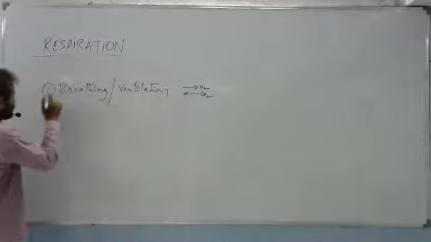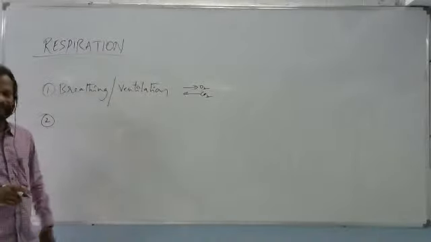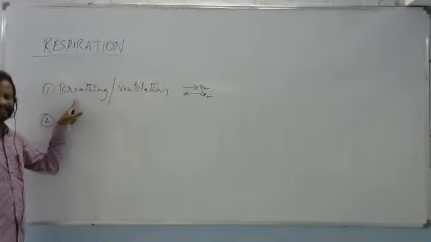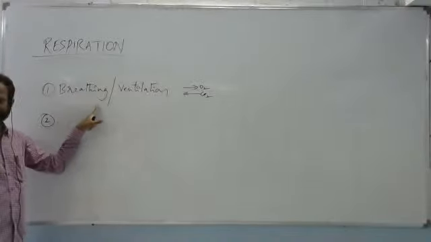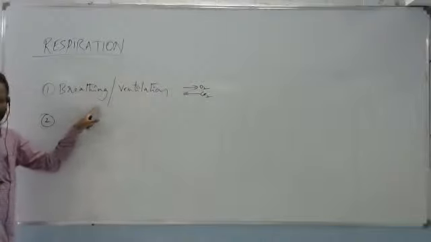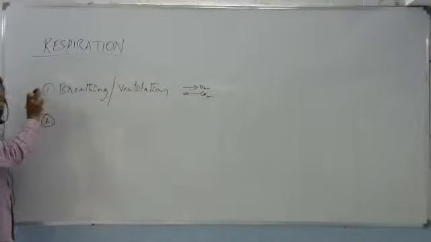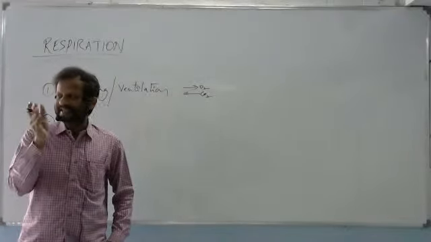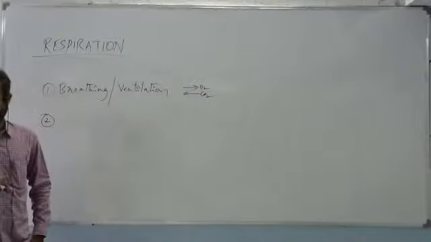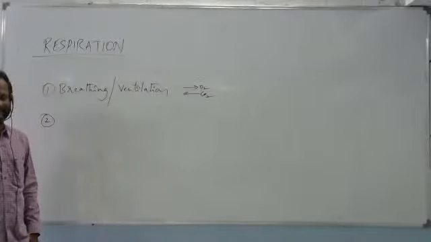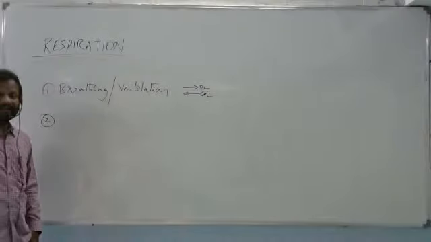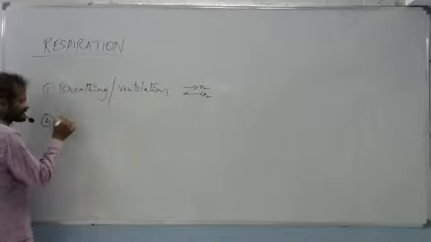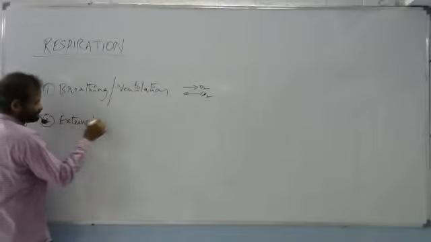Now immediately after that, due to the breathing process, oxygen entered into the lungs. From the lungs, the oxygen must enter into the blood. At the same time, from the blood, CO2 must enter into the lungs. So the exchange of gases between the respiratory organ and blood is called external respiration.